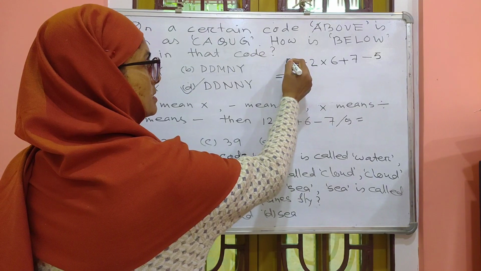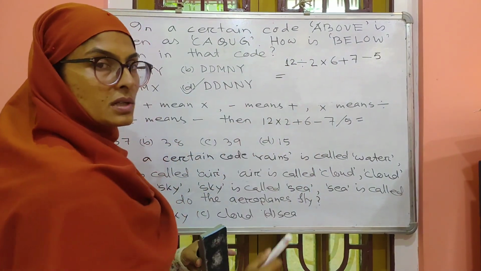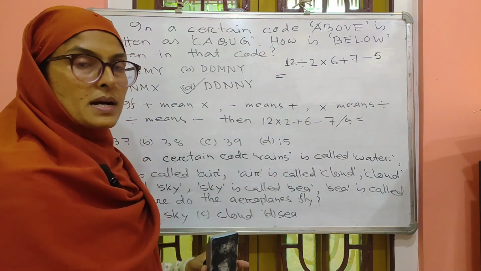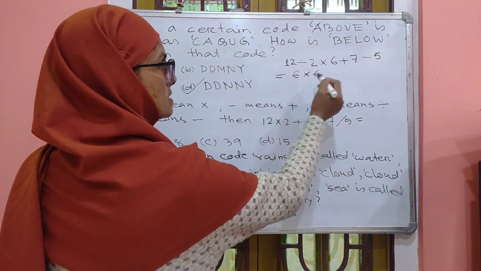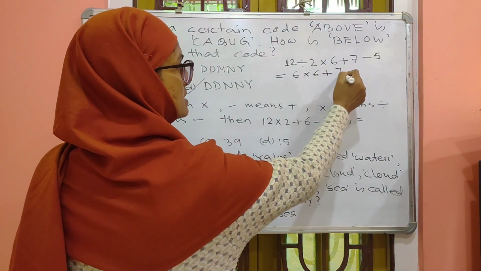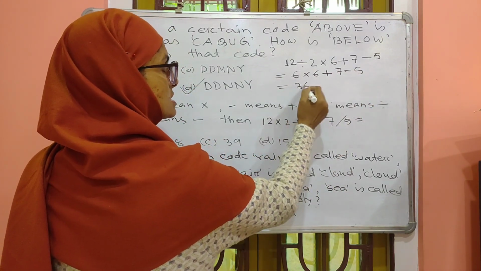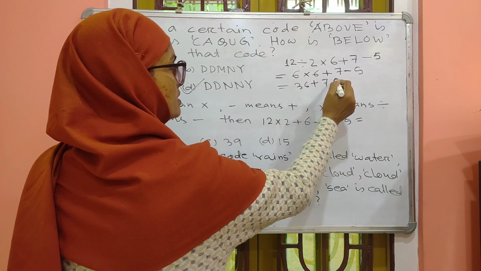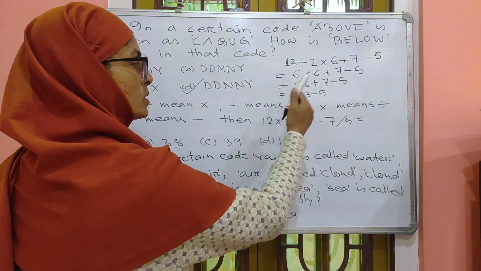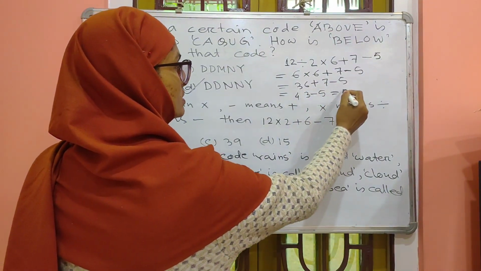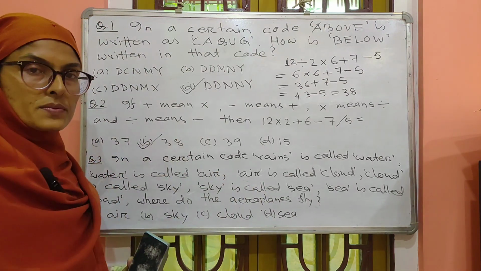Here divide is given, multiplication also given, but you have to divide first. 12 divide 2 is 6, 6 into 6 plus 7 minus 5. 6 into 6 is 36, plus 7 is 43, minus 5 equals 38. So option 38 is the correct option.